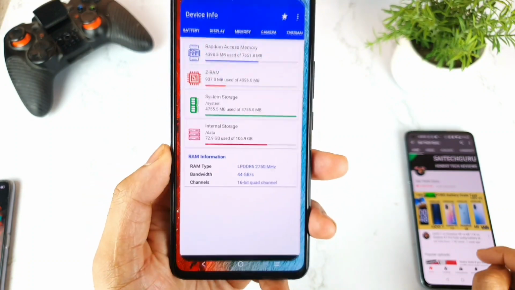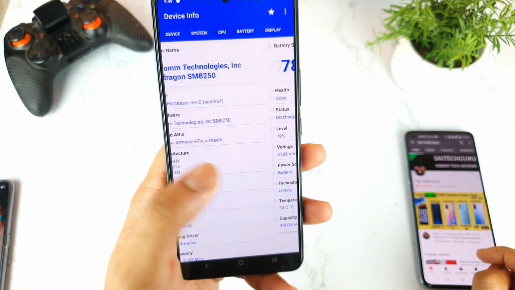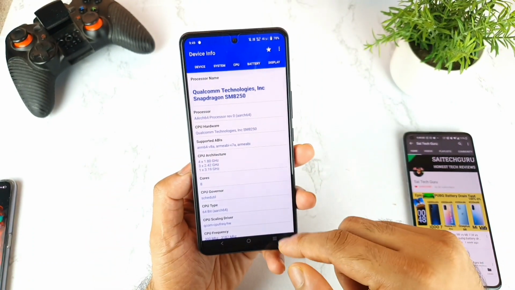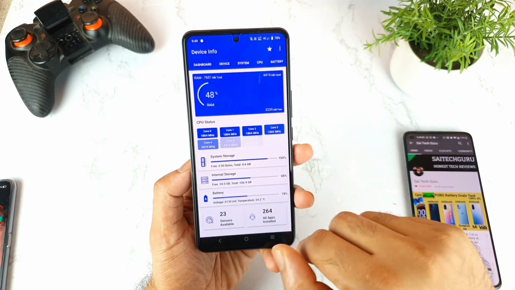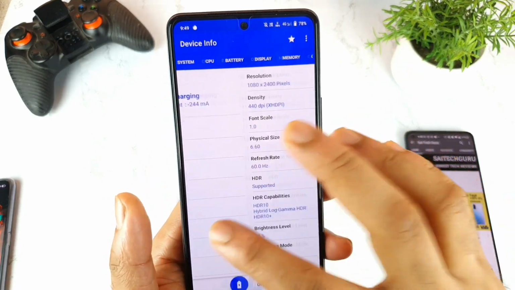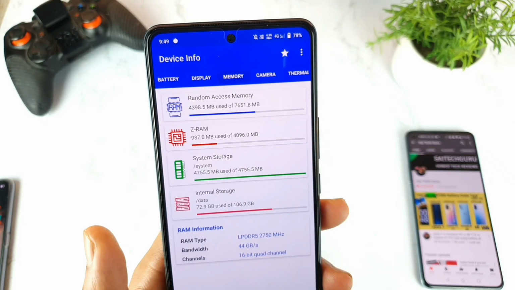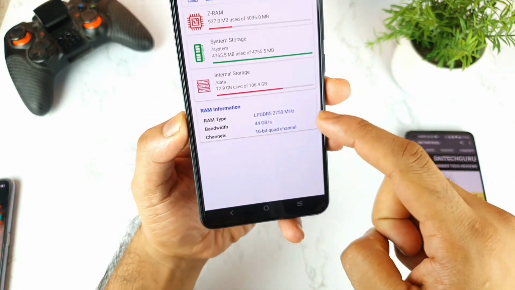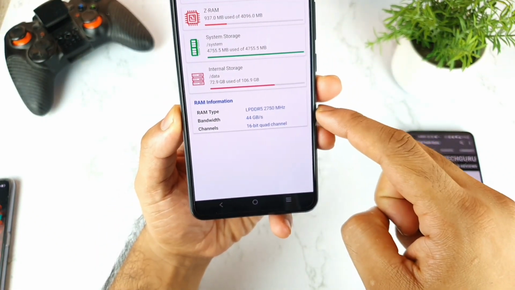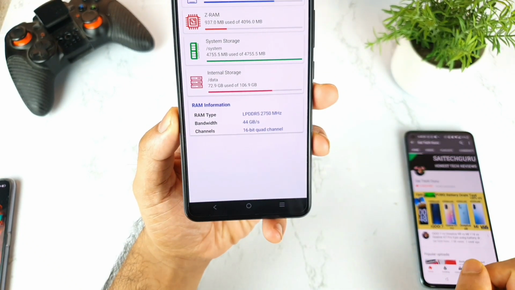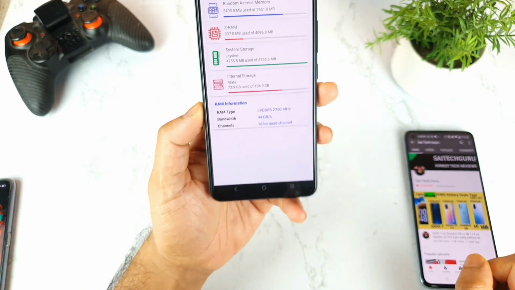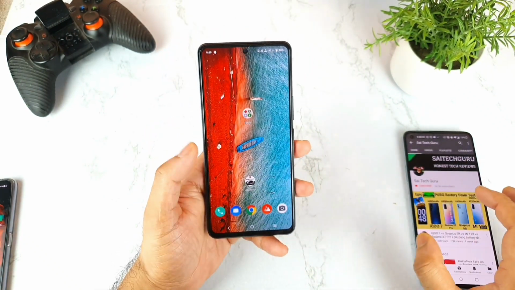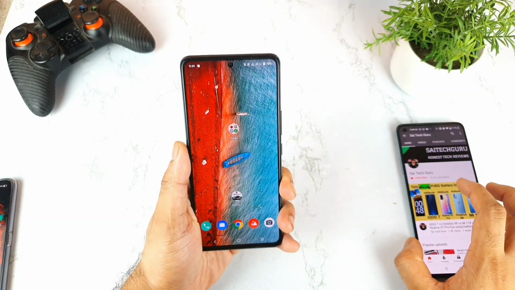So I did try another application, which is the Device Info application as well. Here I'll show you the CPU, battery, display, and the memory. So this is the memory, friends. And at the bottom, as you can see, RAM information, which says LPDDR5 2750 megahertz, as you can clearly see, friends.